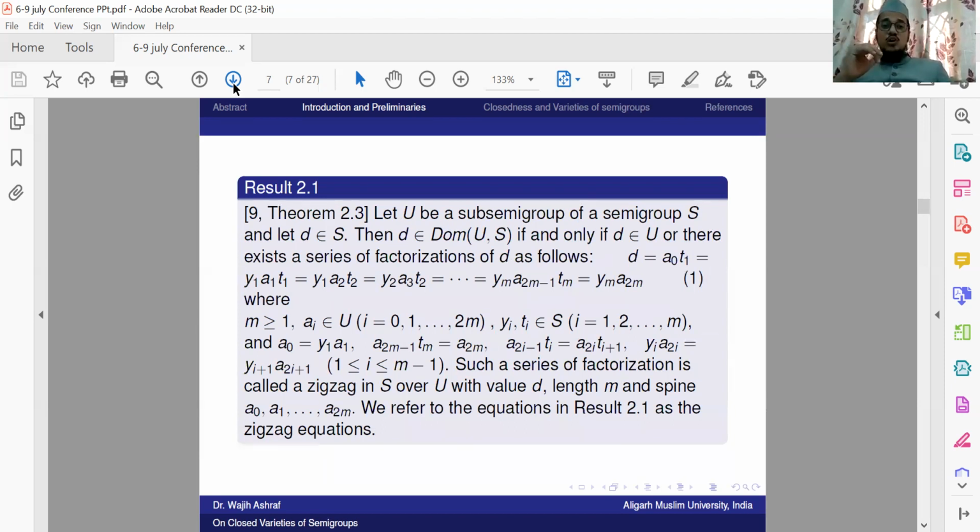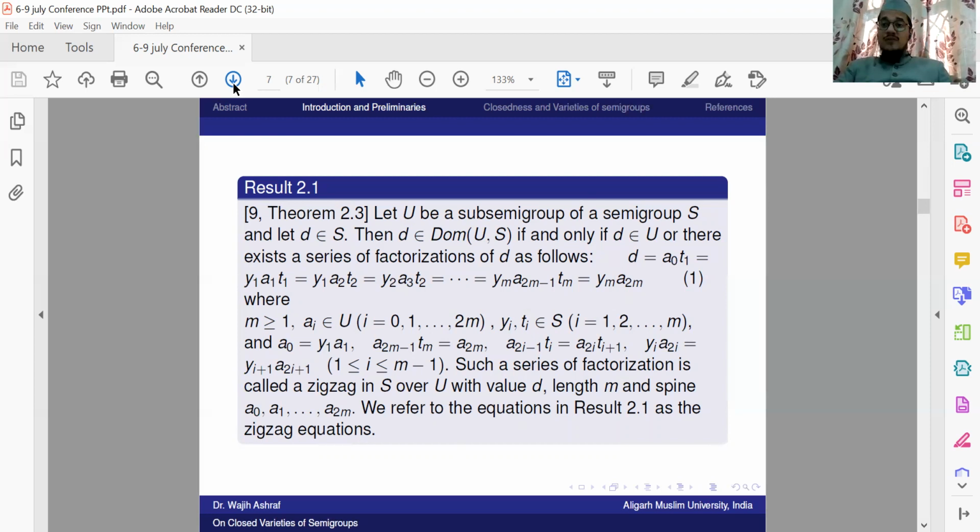That is, D is equal to A0 t1, which is equal to y1 A1 t1, which is equal to y1 A2 t2, which is equal to y2 A3 t2, and so on, up to ym A2m-1 tm, which is equal to ym A2m, where m is greater than or equal to 1, and all Ai belong to U and yi, ti belong to S.